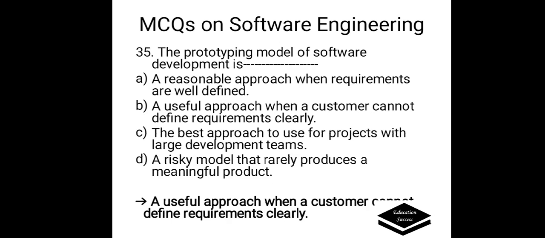The prototyping model of software development is: options are A, a reasonable approach when requirements are well defined; B, a useful approach when a customer cannot define requirements clearly; C, the best approach to use for projects with large development teams; D, a risky model that rarely produces a meaningful product. Correct answer is here a useful approach when a customer cannot define requirements clearly.